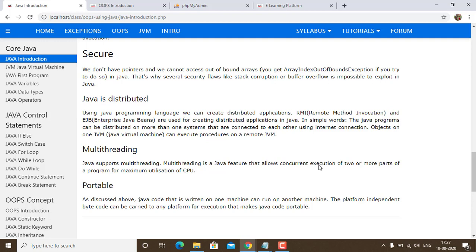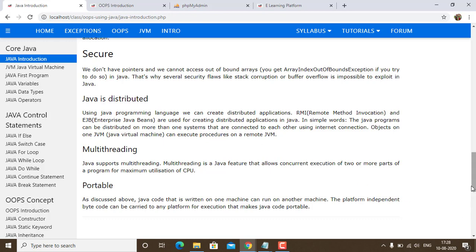Java is distributed. Using the Java programming language, we can create distributed applications. RMI, remote method invocation, and EJB, enterprise Java beans, are used for creating distributed applications in Java. In simple words, we can say that Java programs can be distributed on more than one system that are connected to each other using an internet connection. Objects on a JVM, Java Virtual Machine, can execute procedures on a remote JVM.